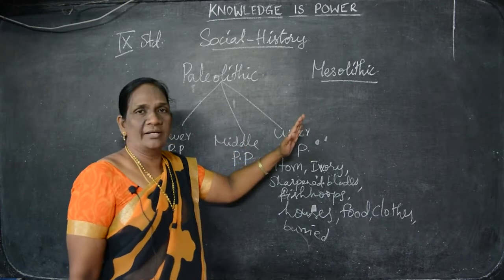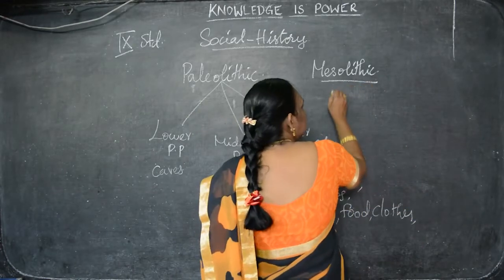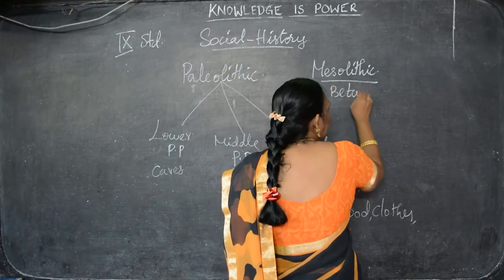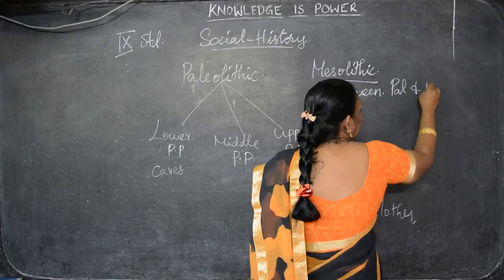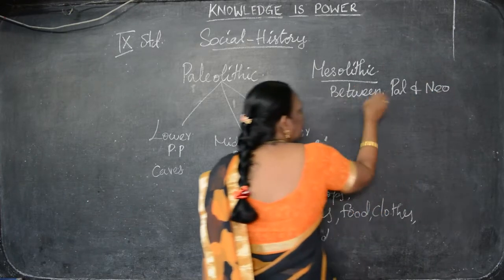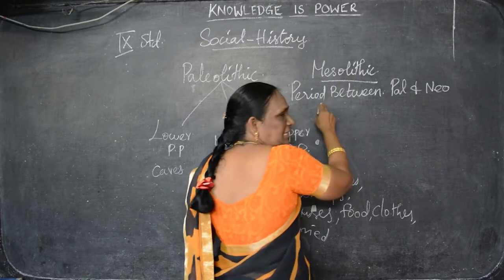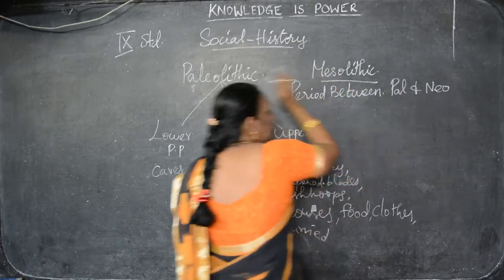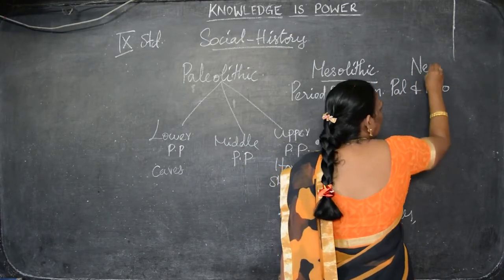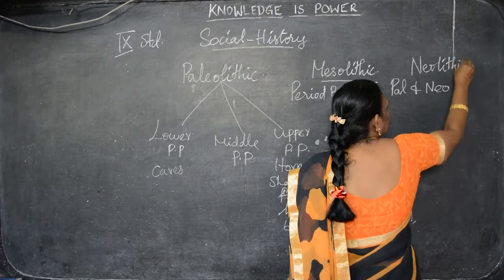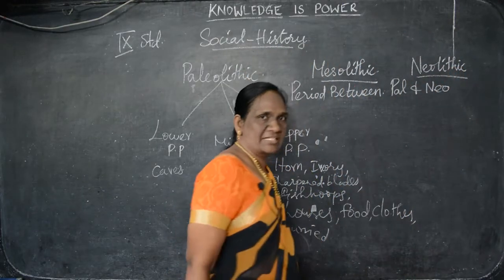The next period is called the Mesolithic period. Understand? This Mesolithic period is between the Paleolithic and Neolithic periods. The last period coming next is the Neolithic period.